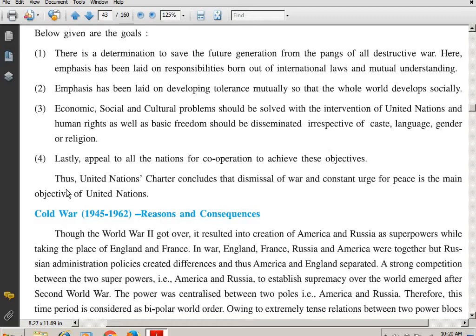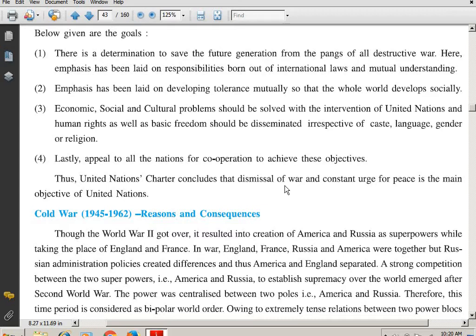So then what happens? Thus the United Nations Charter concluded that dismissal of war and constant urge for peace is the main objective of the United Nations. So what was the main objective, students? Peace was the main objective. Have tolerance, constant urge for peace is the main objective.